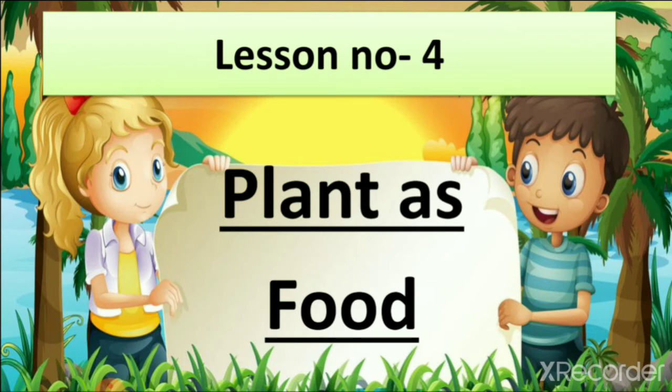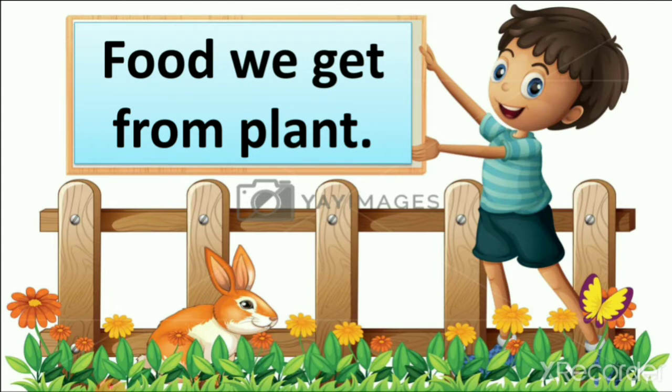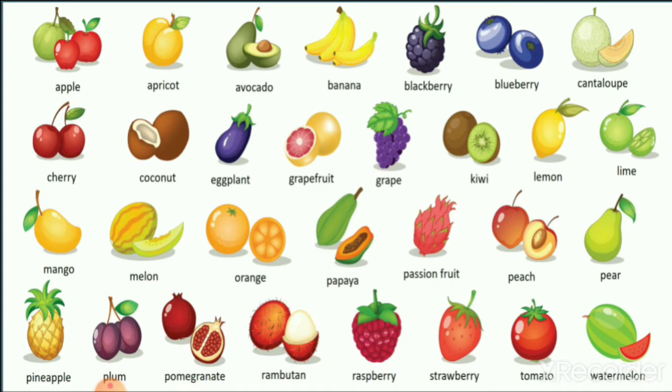Lesson number 4, Plant as Food. Before we start our exercise, let's revise what we learned in lesson number 4. We learned about food which we get from plants. Now let's see what we get from plants. We get fruits from plants. Here you can see a picture of fruits which we get from plants: apple, banana, blackberry, blueberry, lemon, pear, watermelon. These are all fruits which we get from plants.